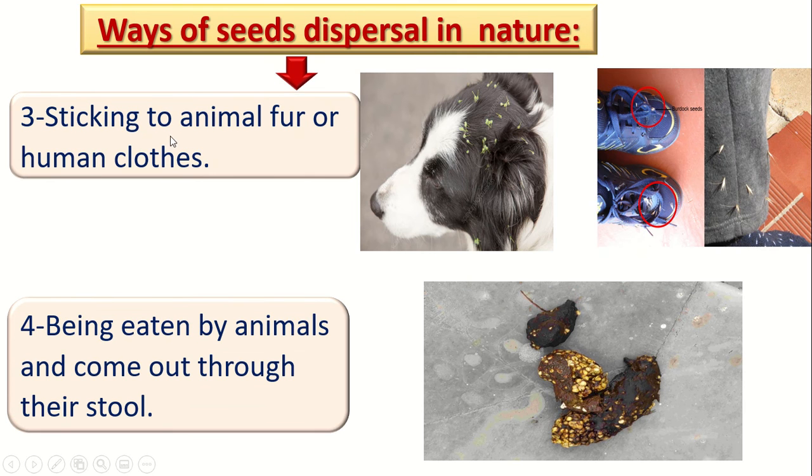Number 3. Some seeds stick on the animal fur or the human clothes. Like in this picture, we can see some seeds on the animal fur. They are sticking on the animal fur. And some seeds also can stick on the human clothes. In our clothes, sometimes we can find some of the seeds.